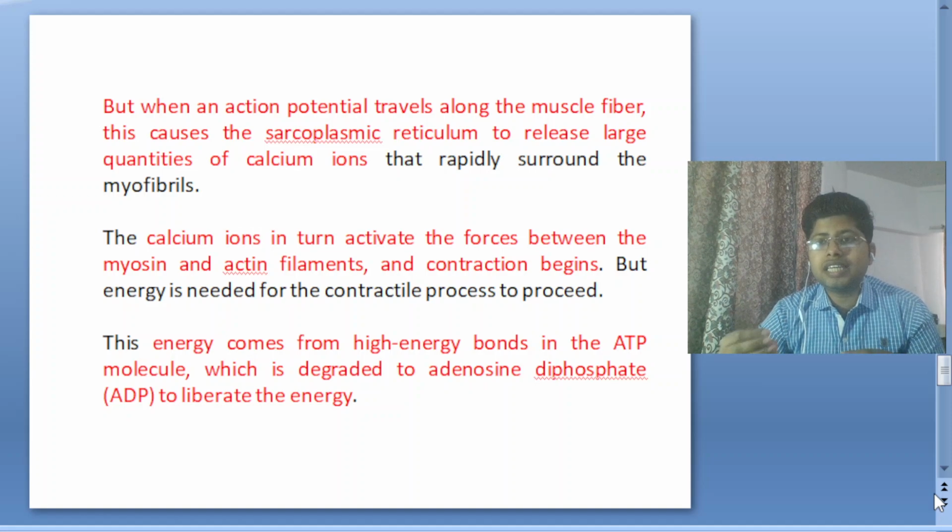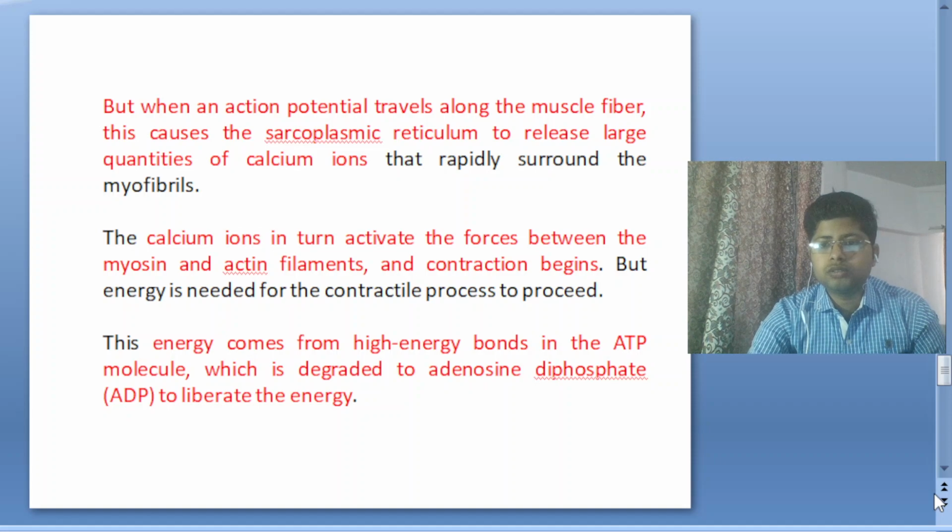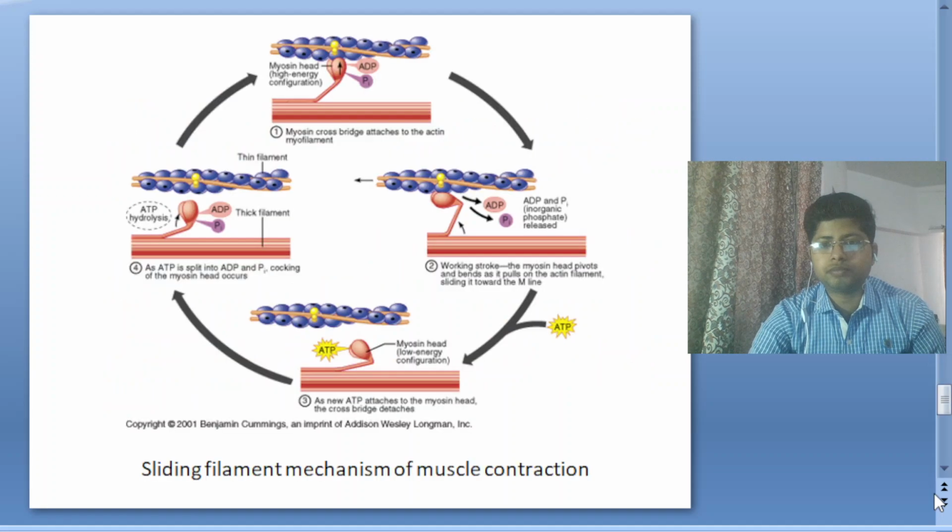This releases the calcium, and that calcium goes to the filaments like actin and myosin. The energy comes from the high energy bonds of the ATP molecule, which is degraded to adenosine diphosphate, ADP, to liberate the energy. So ATP is also needed for the cross bridge formation.